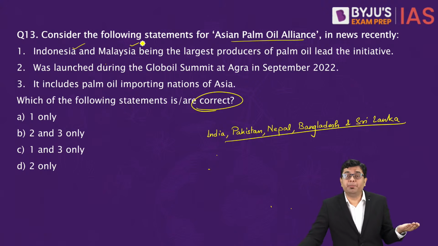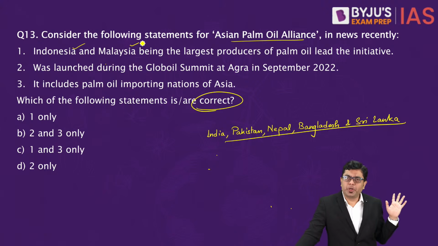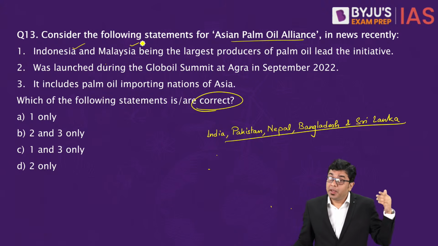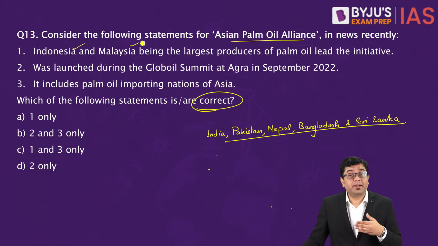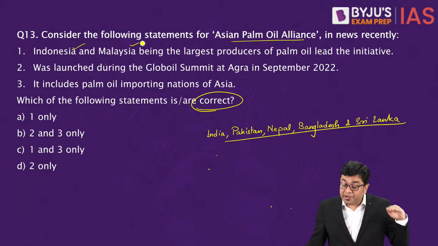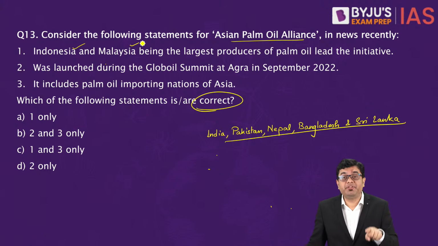Now, if you are not importing from Malaysia, you will be forced to import from Indonesia, and vice versa is also true. In the name of that palm oil production, the other aspect of it is that significantly large scales and larger areas of very pristine and natural tropical evergreen forests, every year hundreds of hectares of these forests are cut down in Indonesia in order to have this monoculture of palm oil.